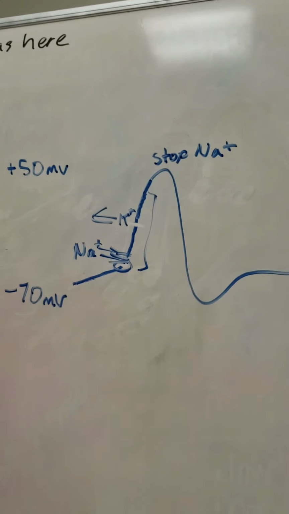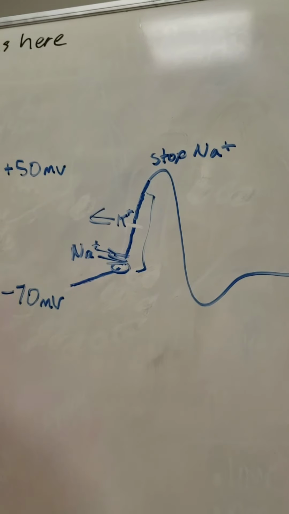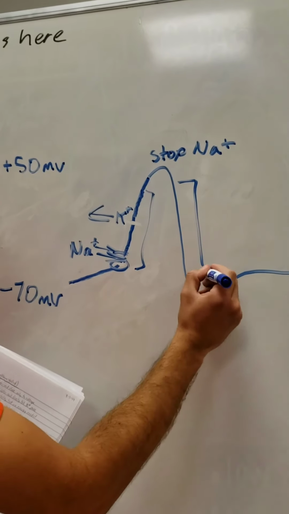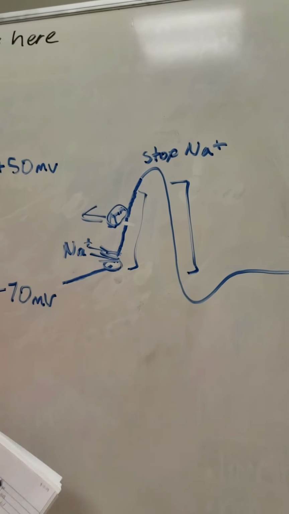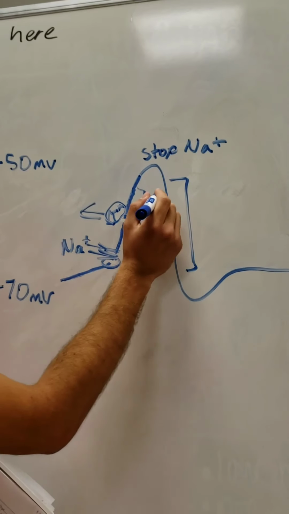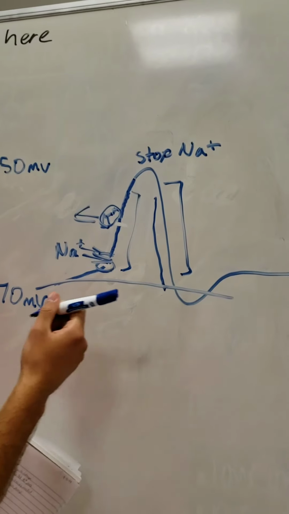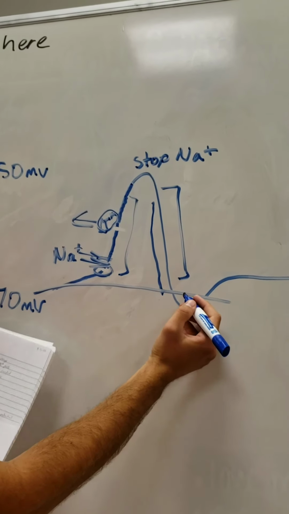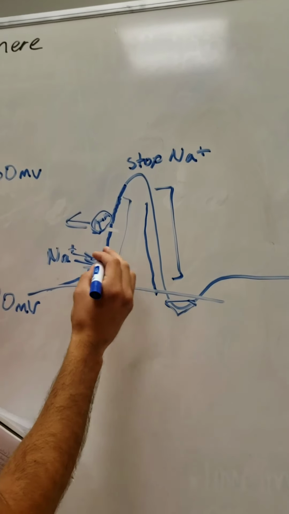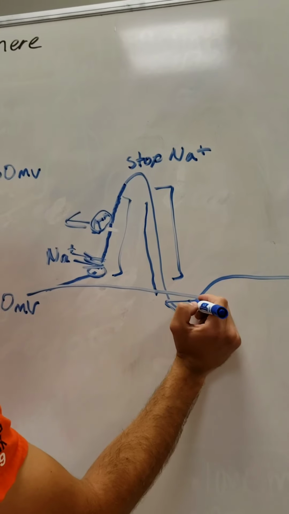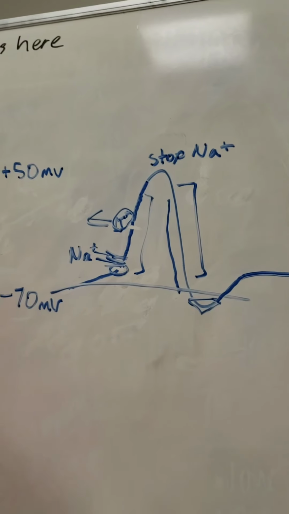the sodium stop coming into the cell because the ion channels are closed. And then we get into what is called repolarization, where now all we have is the potassium leaving the cell, and now the cell is getting more negatively charged, and it actually goes below the negative 70 that it started at. Then this is called hyperpolarization. Eventually, the cell reaches its resting potential of negative 70 millivolts once again.